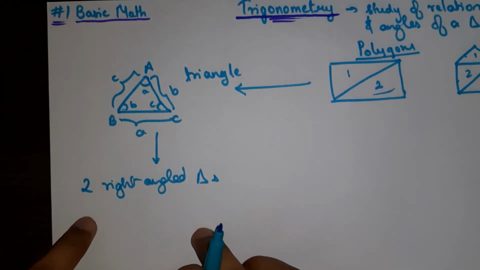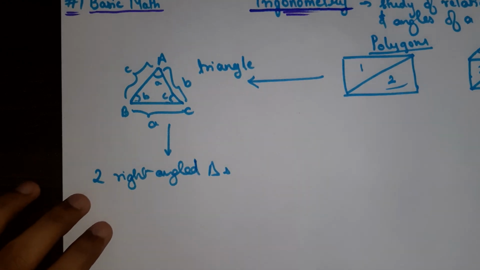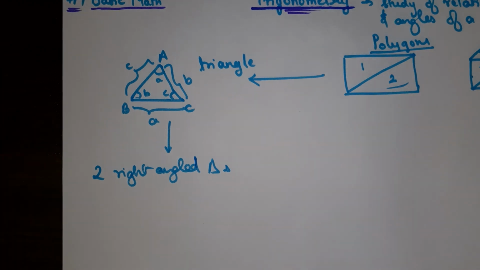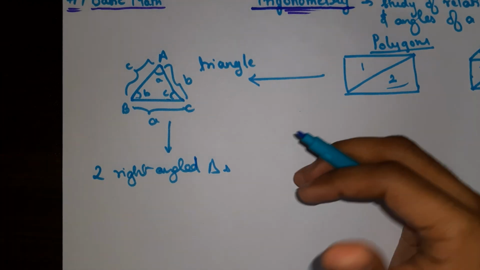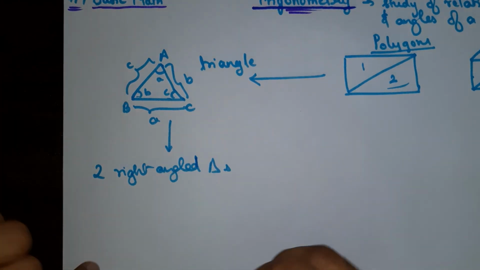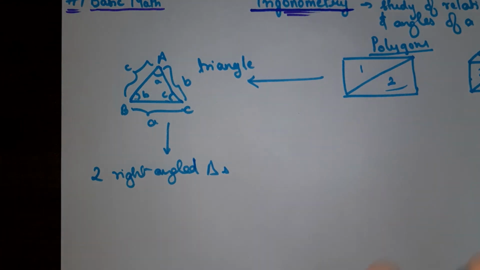And now if we study the relations of sides and angles in a right angle triangle, then we can apply it to any triangle. Further, we can apply it to any polygon, right? So that is the basic point.